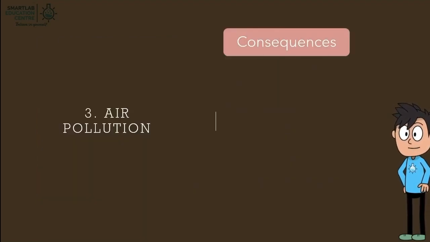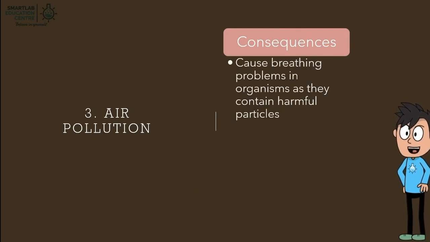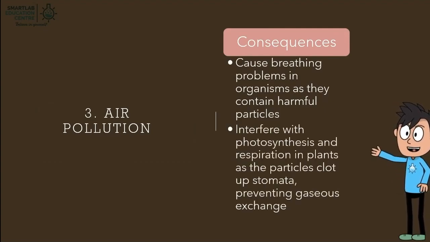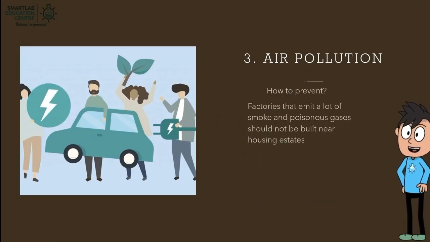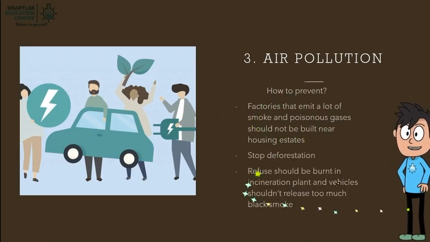Consequences of air pollution. The air pollutants can cause breathing problems in organisms, as they contain harmful particles. Air pollutants also interfere with photosynthesis and respiration in plants, as the particles clog up stomata, preventing gaseous exchange. How to prevent air pollution? Factories that emit a lot of smoke and poisonous gases should not be built near housing estates. Stop deforestation. Refuse should be burnt in incineration plant, and vehicles shouldn't release too much black smoke,